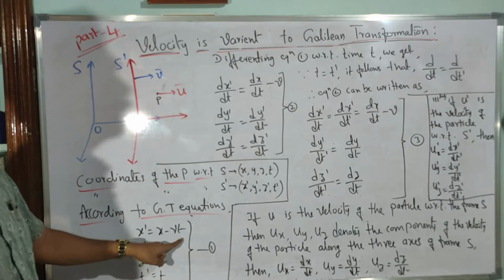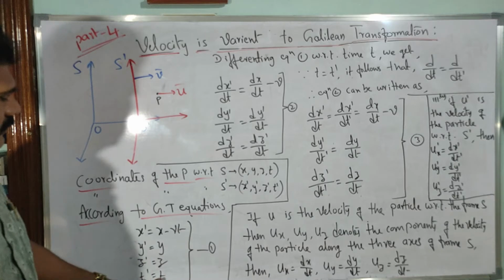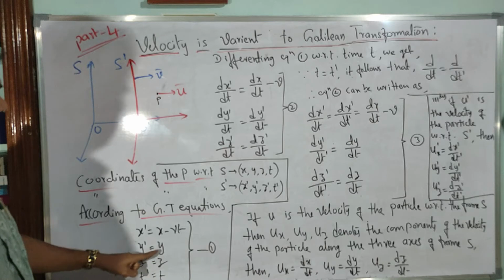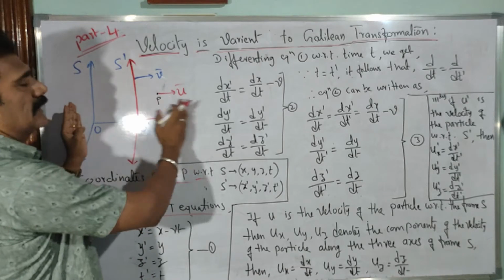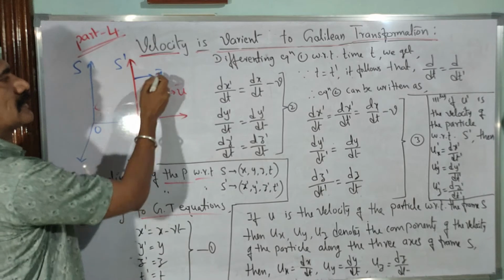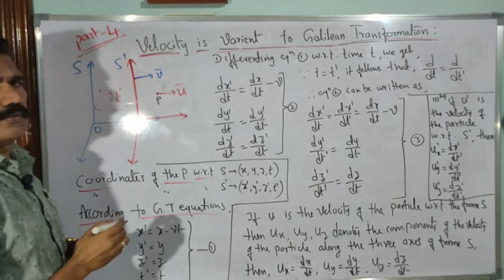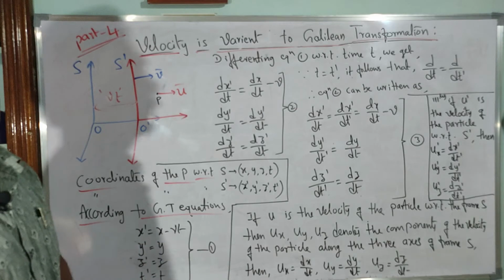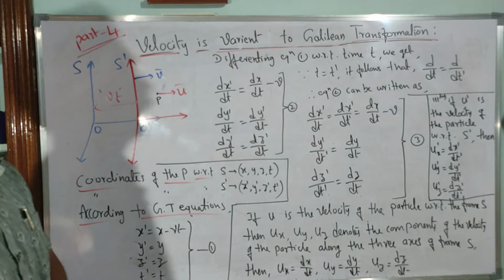And y dash is equal to y, z dash is equal to z, t dash is equal to t only, because there is no motion of the frame along the y axis and z axis, as they are parallel to each other, but there is motion of the frame along the x axis only. The displacement of the moving frame is equal to v into t, so in terms of distance we can write v into t, and hence x dash is equal to x minus vt. Is it clear? These are the set of equations called the Galilean transformation equations.